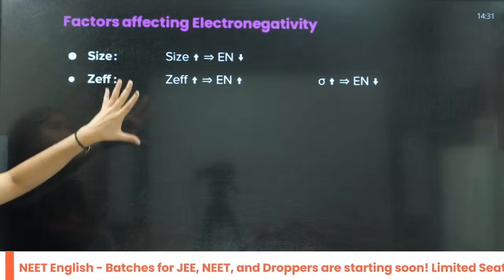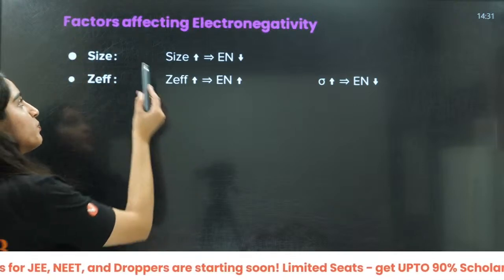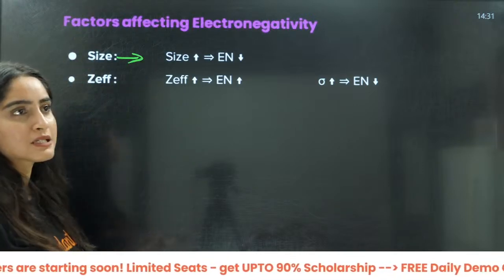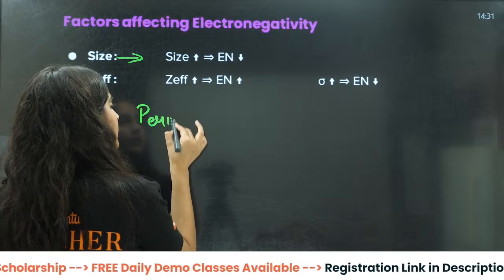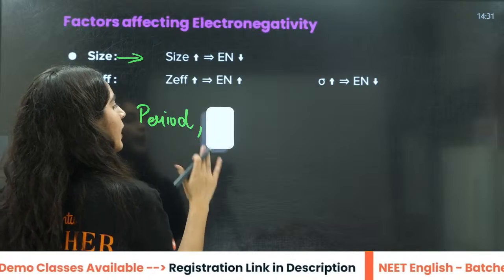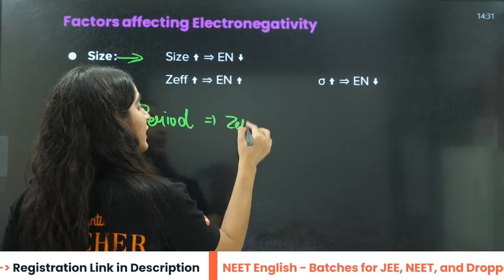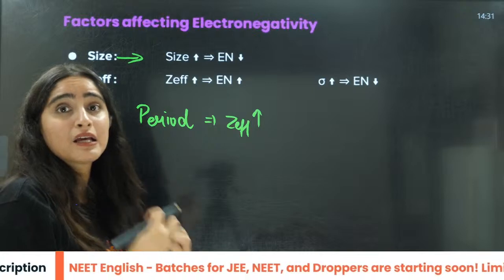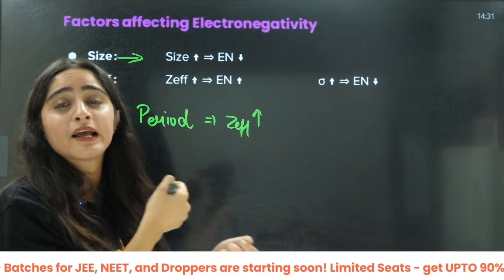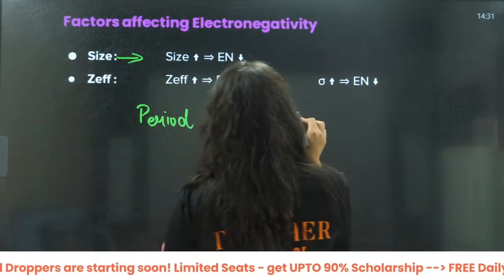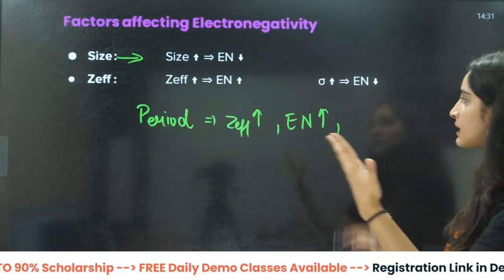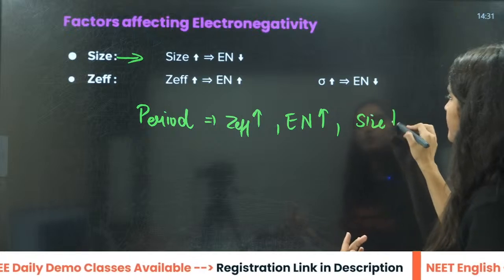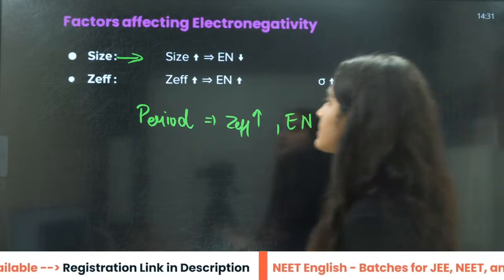Okay, now let us learn the trends. Whenever we talk about size, along the period, what happens? Z effective increases, attraction increases, so the ability to attract that electron also increases. So electronegativity increases. Basically, along the period, size decreases, so that means electronegativity is inversely proportional to the size, right?